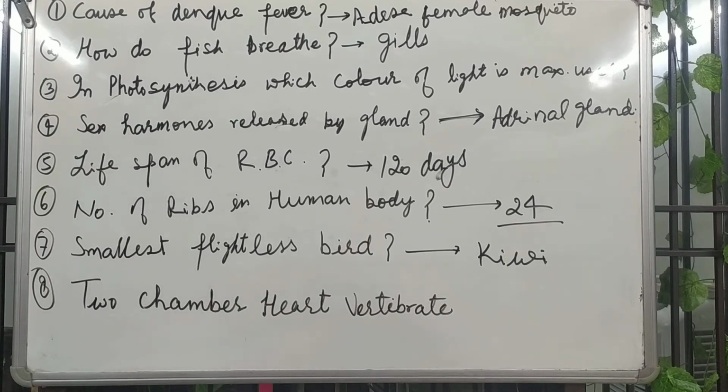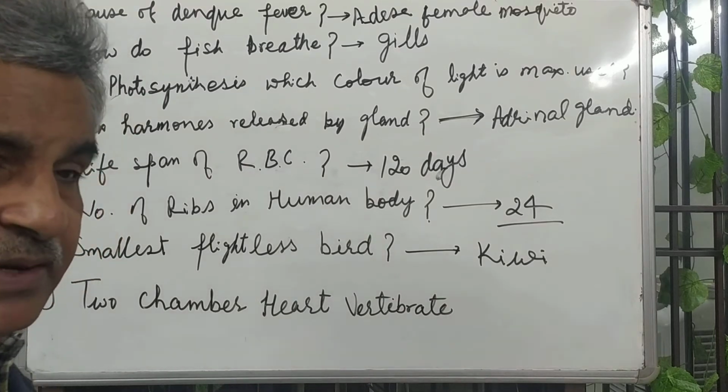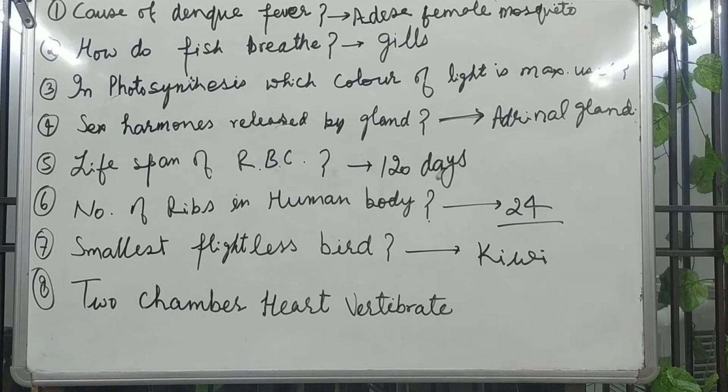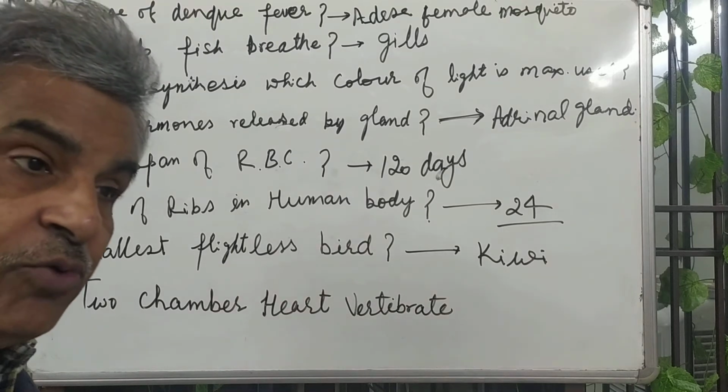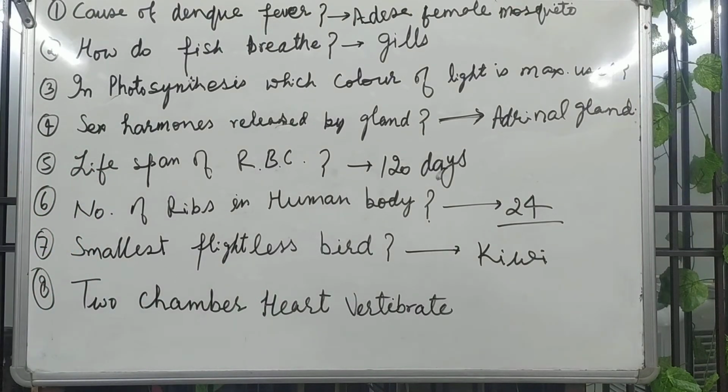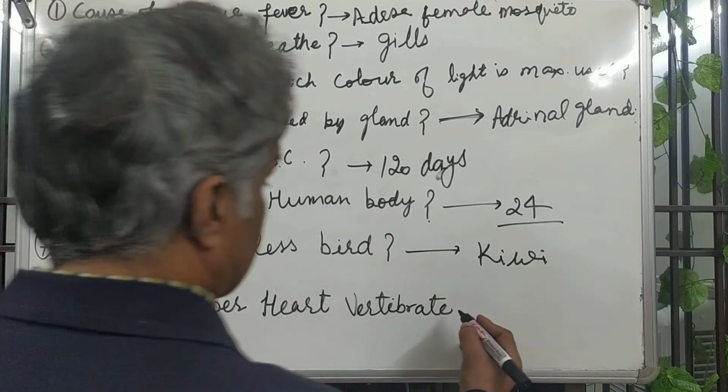And the 2-chambered heart vertebrate: an animal whose property is that it is a vertebrate and has a 2-chambered heart. A human being is also a vertebrate, in the category of vertebrates. The human heart has 4 chambers, but a fish has 2 chambers. So the answer is fish.